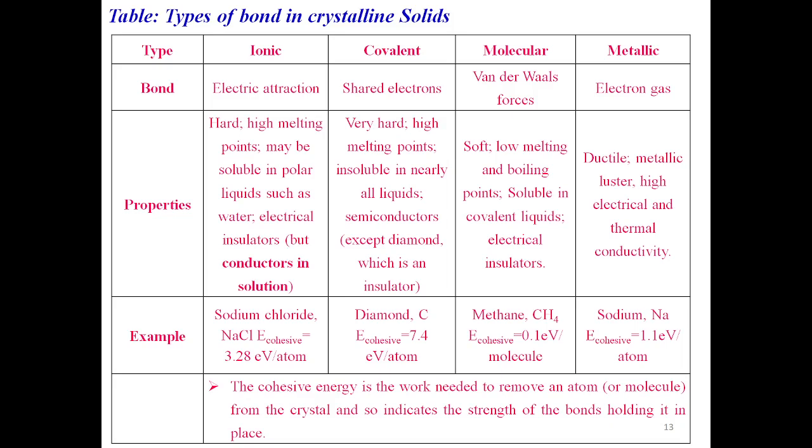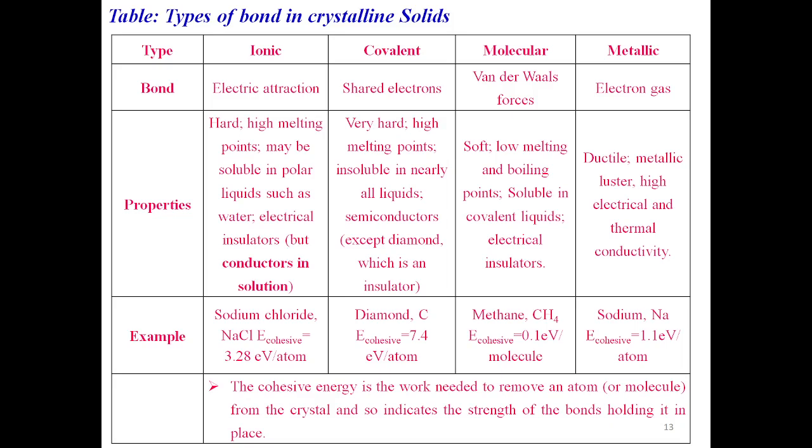And the properties of ionic bonded solids: these ionic bonded solids are hard, have high melting points, may be soluble in polar liquids such as water, and are electrical insulators but conductors in solution. That means in solution, the ionic crystals are in dissociated form with cations and anions. So these ions could give conduction under an electric field. Some examples are sodium chloride. Its cohesive energy is 3.28 electron volt per atom.